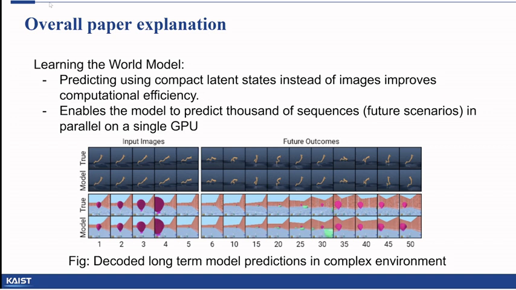Predicting in the compressed latent space is more computationally efficient than in image space. This allows us to predict thousands of future sequences in parallel on a single GPU. We can then decode the latent prediction into RGB space as shown in the figure below.